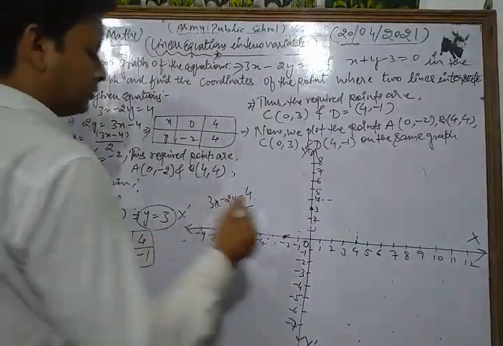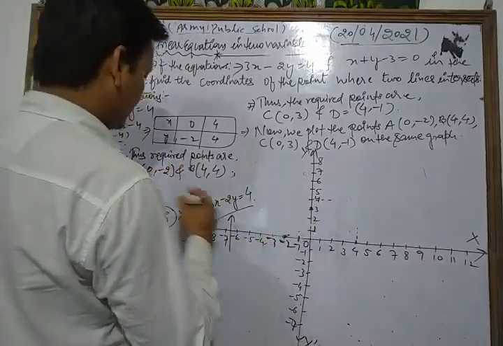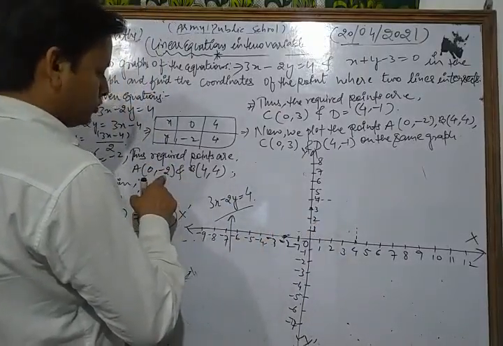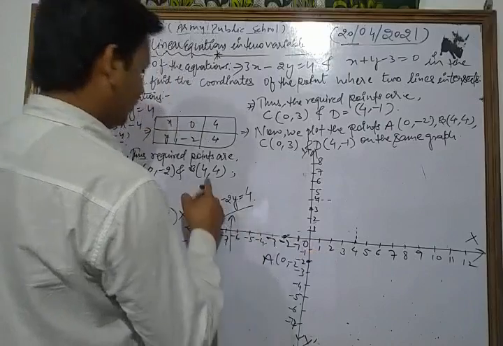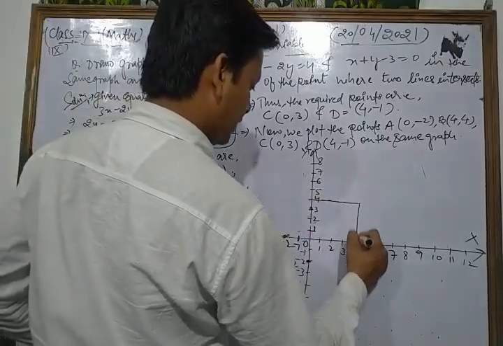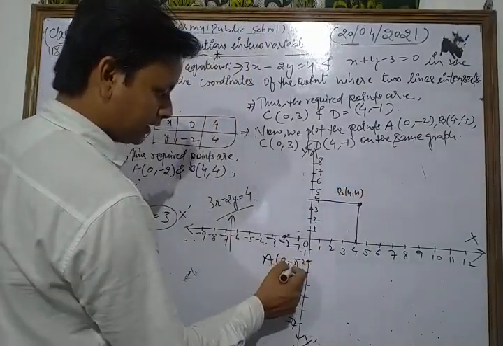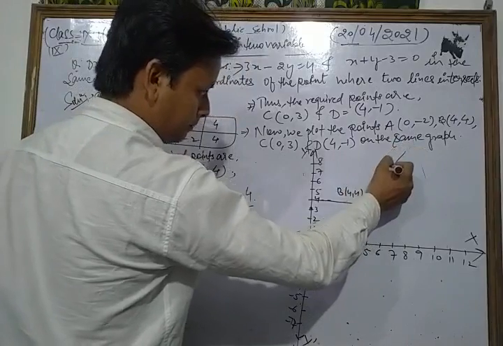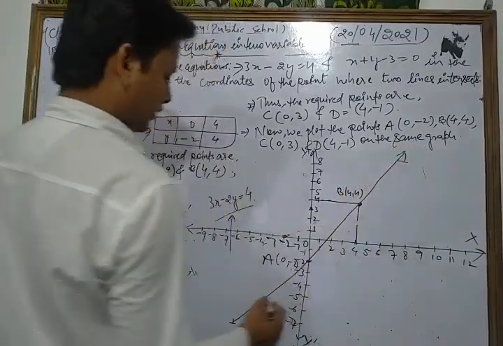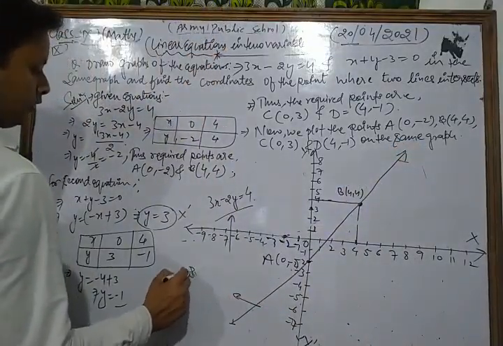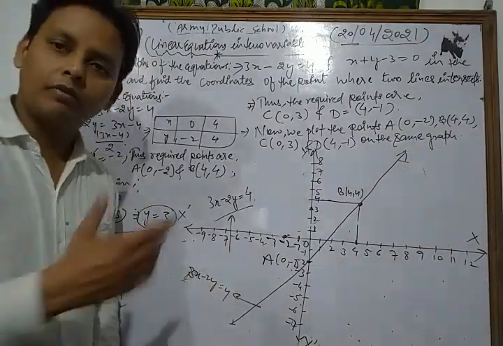This is minus 3, this is minus 2, minus 1. Here 0, minus 2 means that point A lies at that place. And 4 lies the same here. This is B, 4. Now we join them through a straight line. Okay, this is the graph of the first equation of the line, 3x minus 2y is equal to 4. Similarly, we draw the graph for the second line.